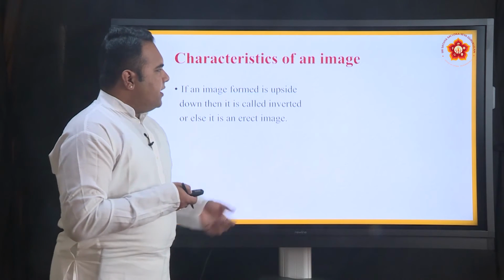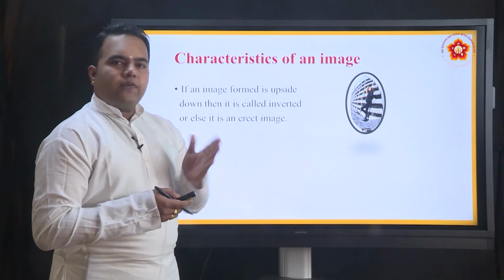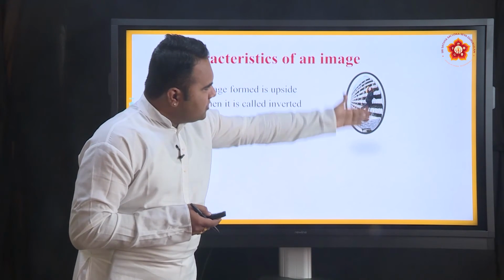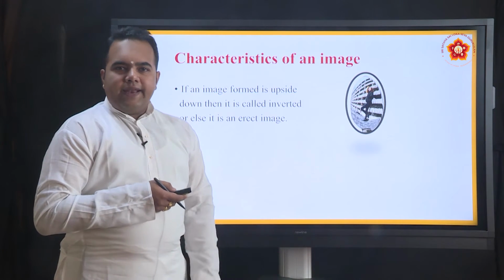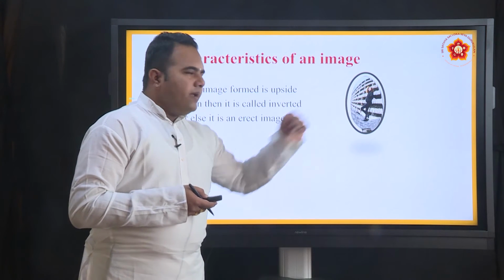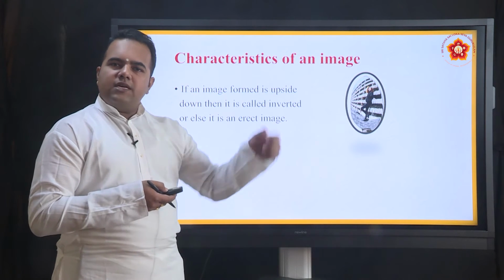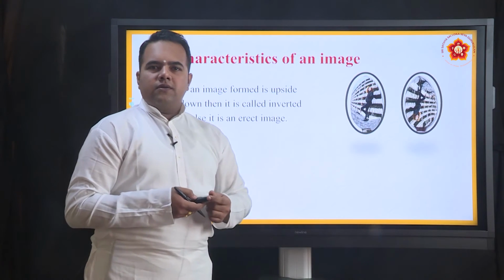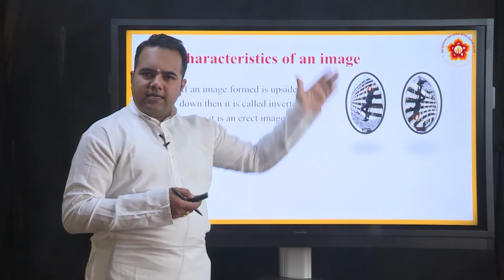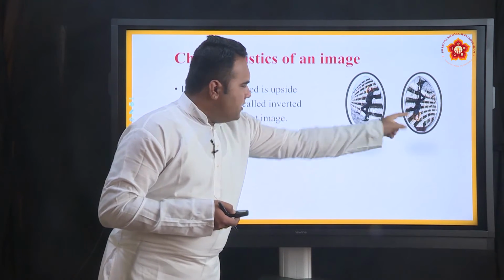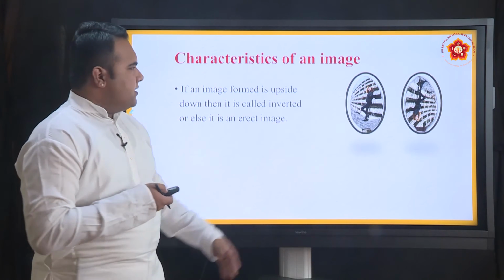Now, it is very obvious, this is an erect image. Suppose the person is standing in front of a mirror and the mirror shows him as it is. Will it be called erect or inverted? This will be an erect image. And how should the inverted image be? It should be just upside down. This is how it will look. So, an erect image shows the person or the object as it is. The inverted image will show it upside down in the mirror.